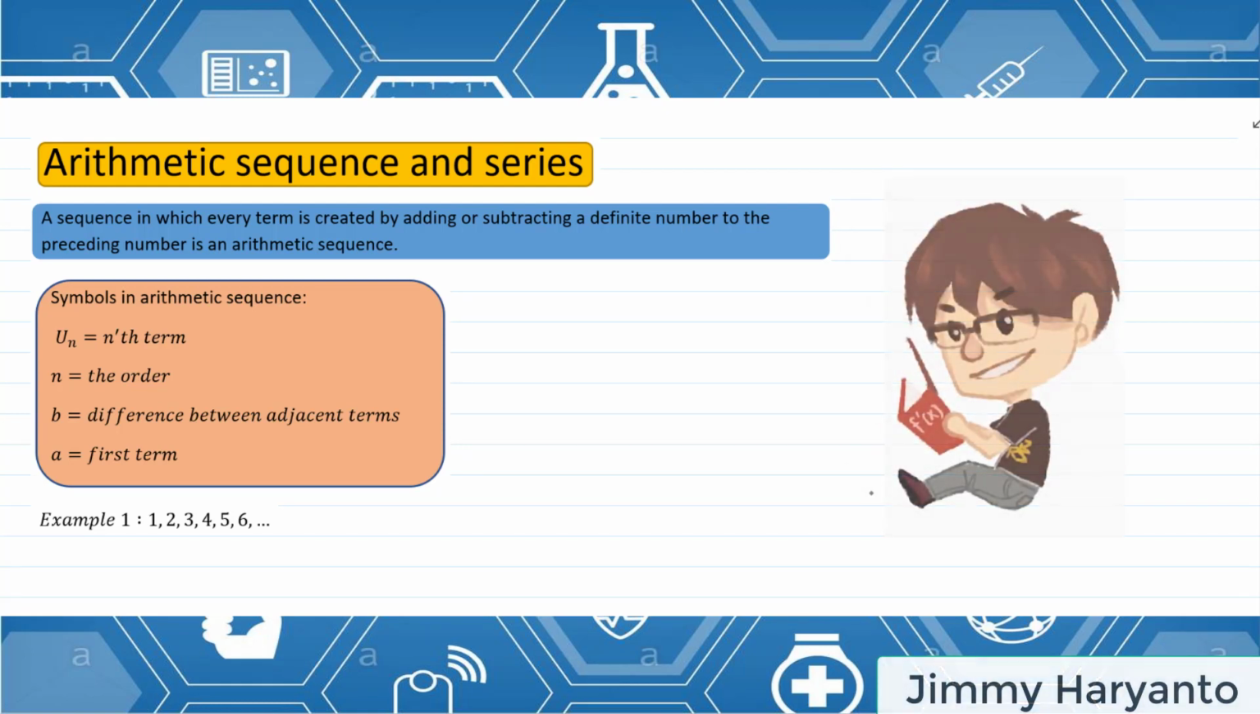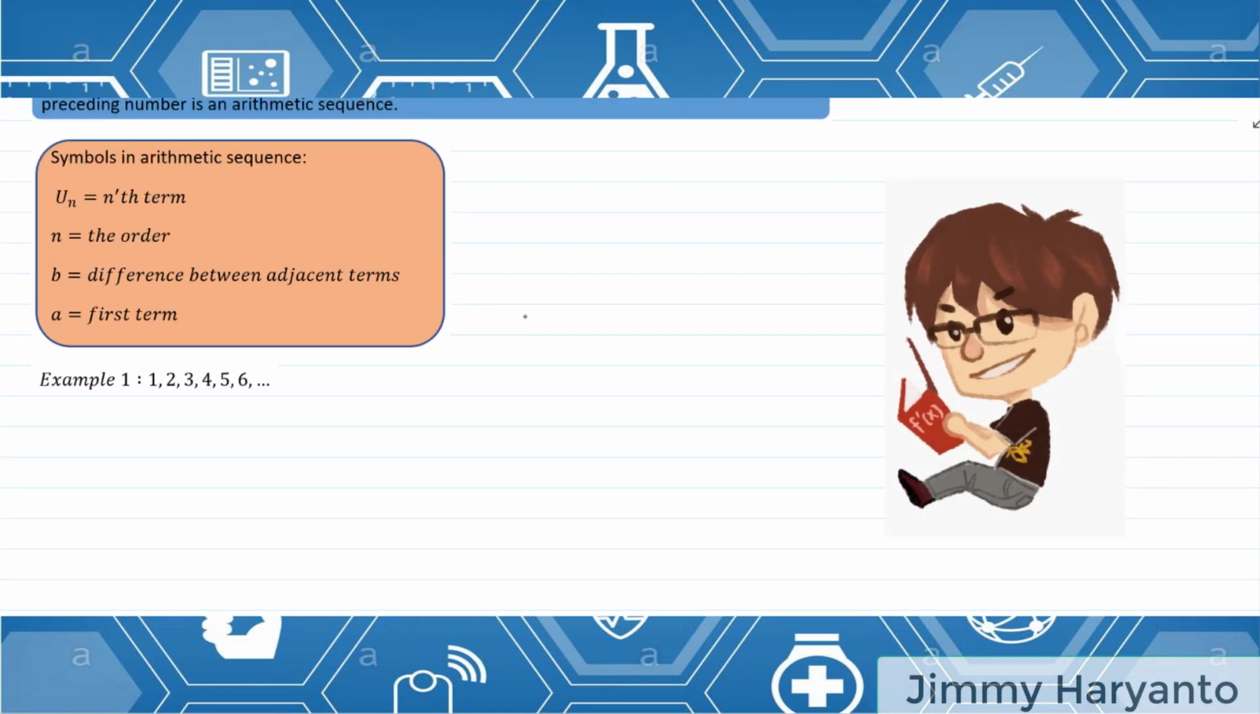Oke, symbols. We have symbols in arithmetic sequence. The first is Un, exactly like the previous one, and n is the order. Now we have b. b is the difference between adjacent terms. Okay, the difference between the preceding number and the number. a. What is a? a is the first term. Let's look at example number 1. We will find the a, the b, and maybe the n.